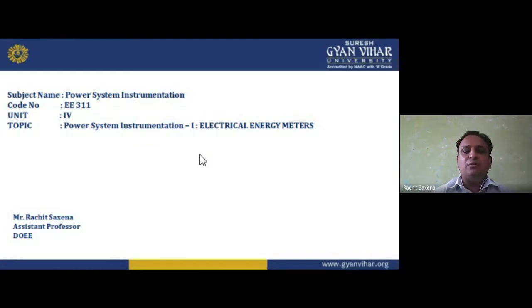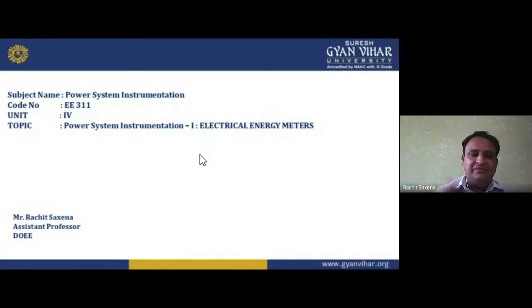But if I'm talking about power system instrumentation, it basically deals with which type of instrument we can use for the measurement of electrical quantities in a power system. Which type of instrument we are using, that we are going to study, and we have studied in the previous units or previous series of lectures. Power system instrumentation is an important subject for measuring purposes, and it is an extension of the electrical measuring instrument subject which we studied in the previous years, in the third semester of our second year.